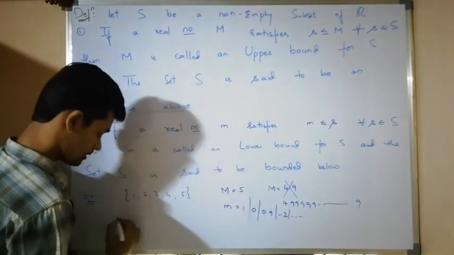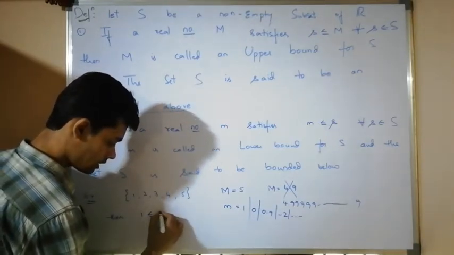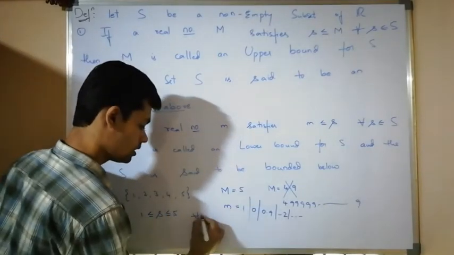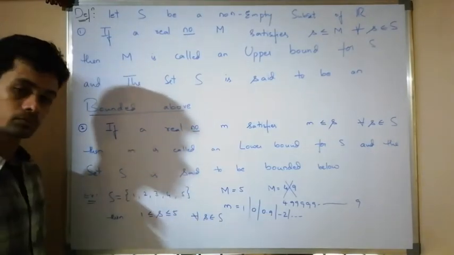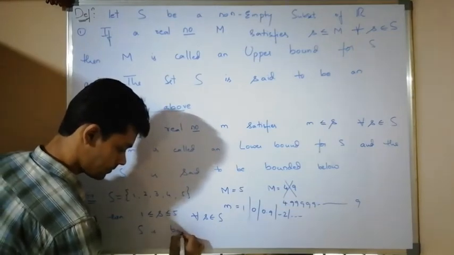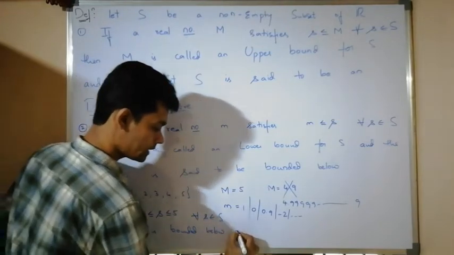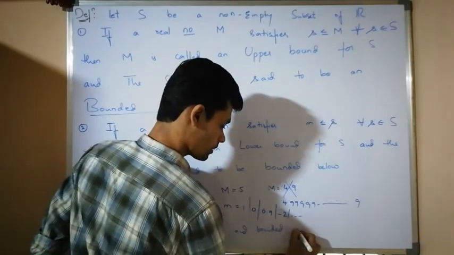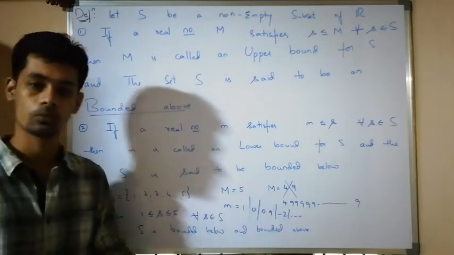Therefore, 1 is less than or equal to s is less than or equal to 5 for all s belongs to the set capital S. Therefore, capital S is bounded below and bounded above.